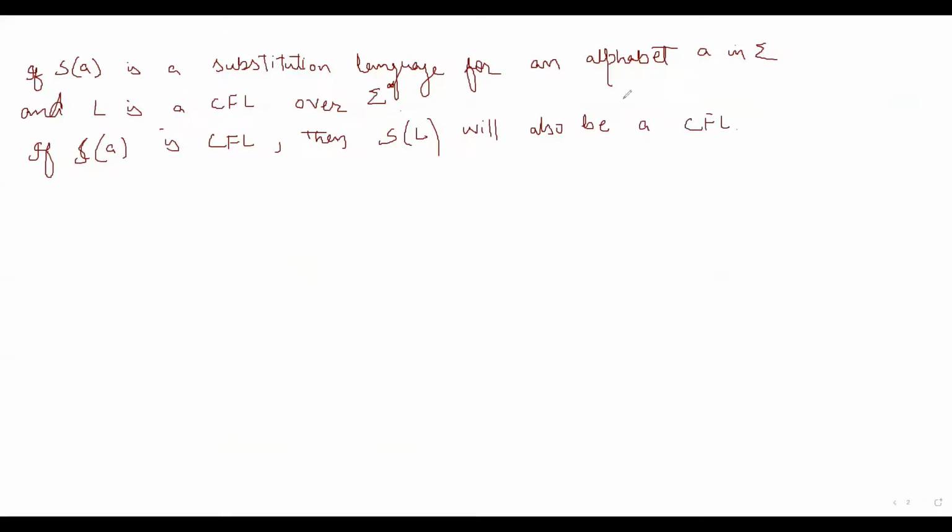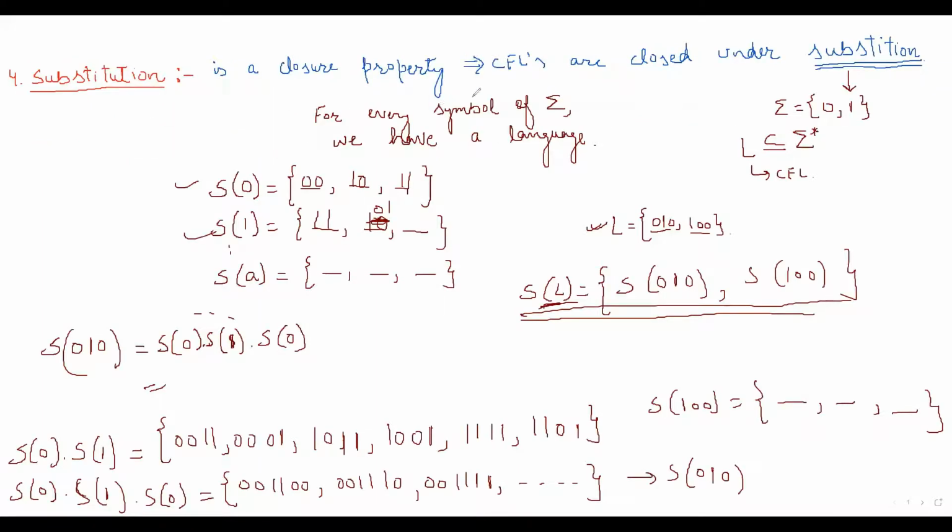So you have to keep in mind that substitution is a closure property, or we can say context-free languages are closed under substitution. What does that mean?